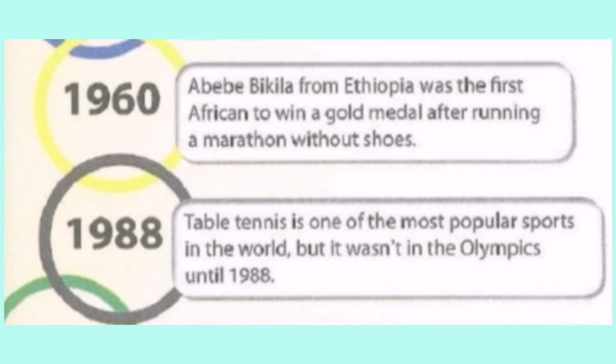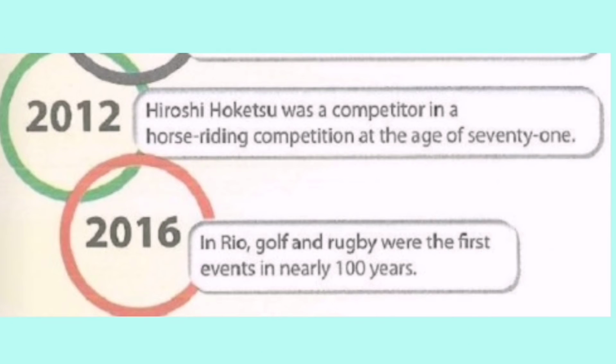1988, table tennis is one of the most popular sports in the world, but it wasn't in the Olympics until 1988. 2012, Hiroshi Hoketsu was a competitor in a horse riding competition at the age of 71. 2016, in Rio, golf and rugby were the first events in nearly 100 years.